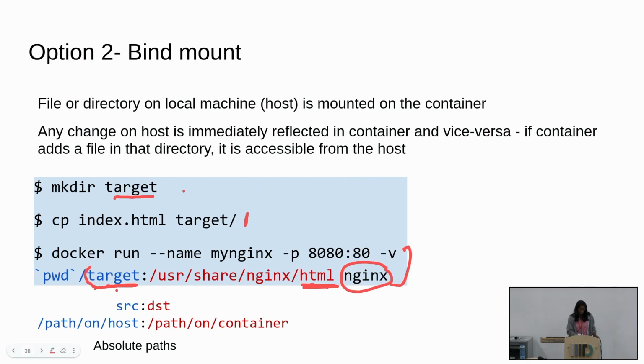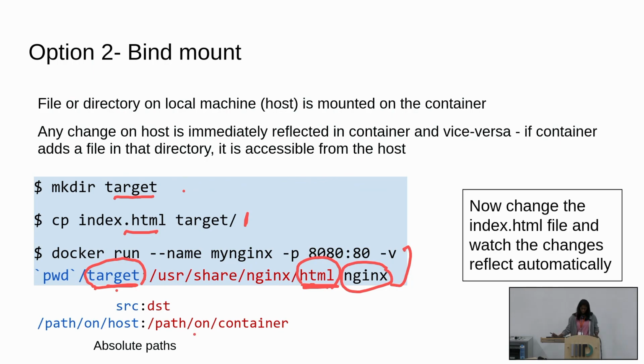We say whatever happens in target will happen in this HTML folder instead. And now when you copy index.html to this target, it will get reflected in the container. If you make any changes also, it will immediately get reflected in the container. And because it's on port 8080, you can just see the changes happen instantly.